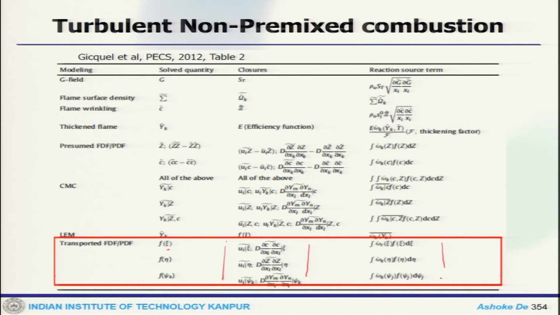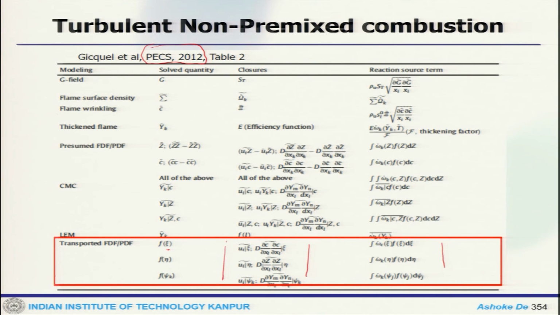So, I would suggest that you should go through this particular literature. This is in Progress in Energy and Combustion Science, 2012. This will give you a good overview of all these models that we have been talking about, and how there are different terms which are unclosed and how they are closed.